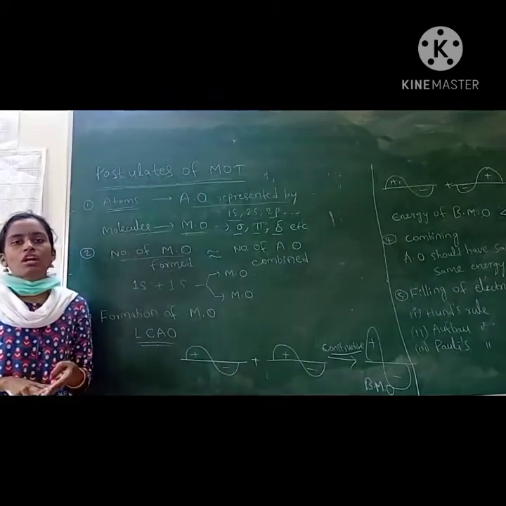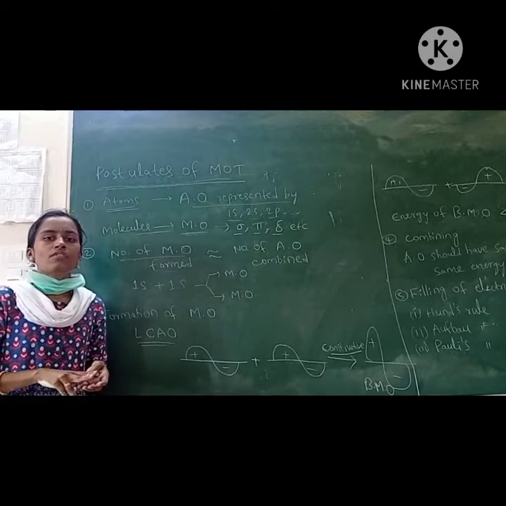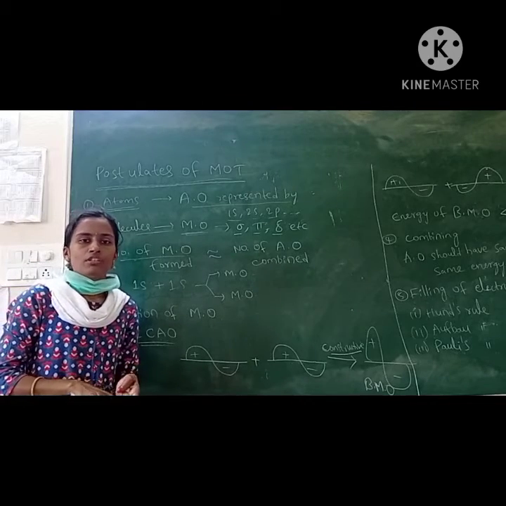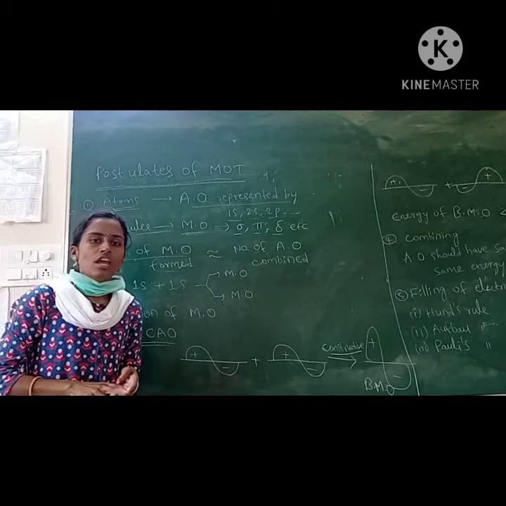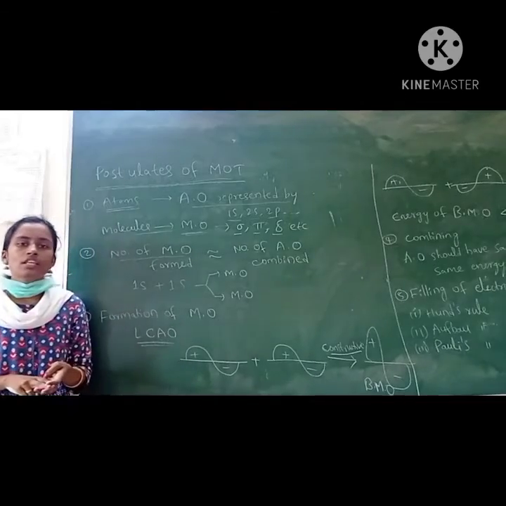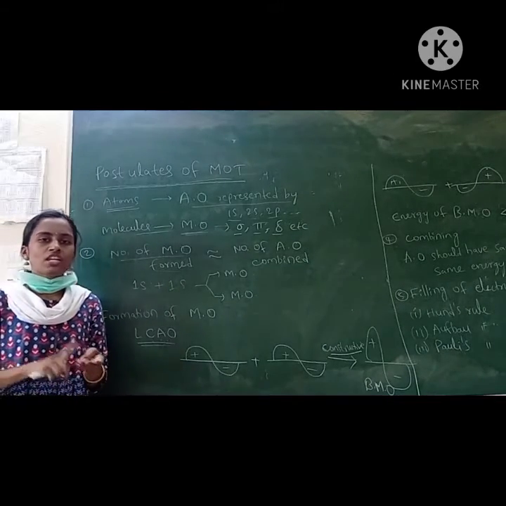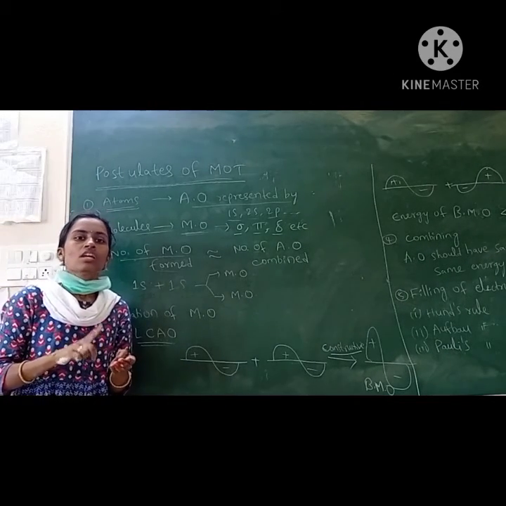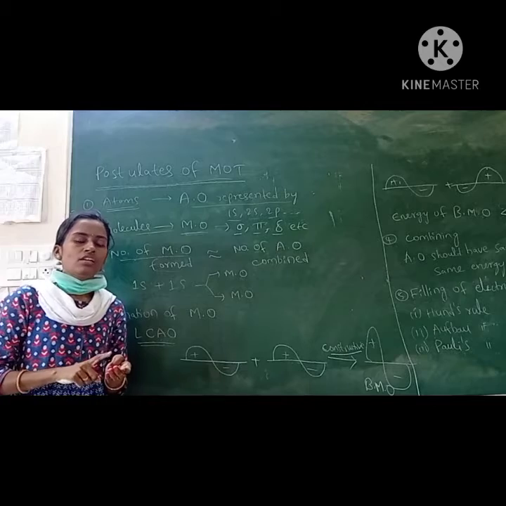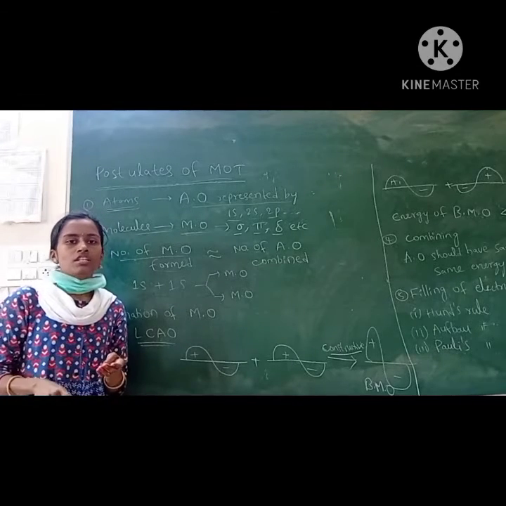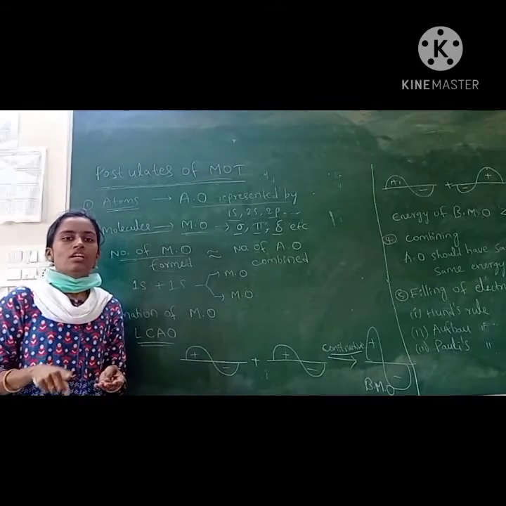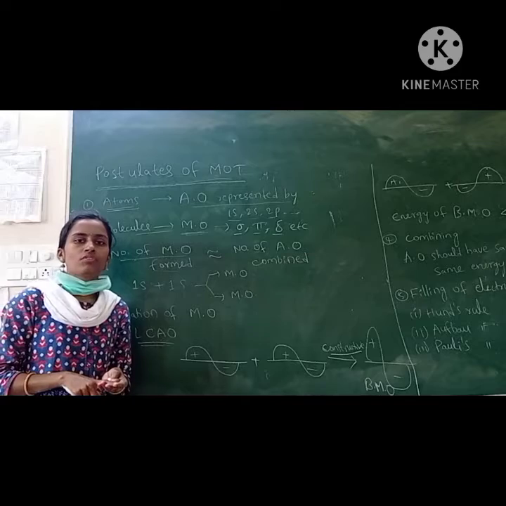If two atomic orbitals combine, they form two molecular orbitals, and they should contain the same or nearly the same energy. A 1s orbital will combine with only a 1s orbital; if a 1s orbital and a 3s orbital are there, there is a large difference in energy.